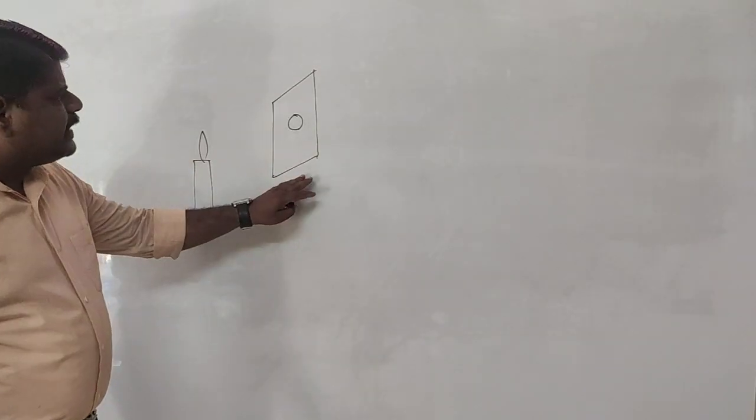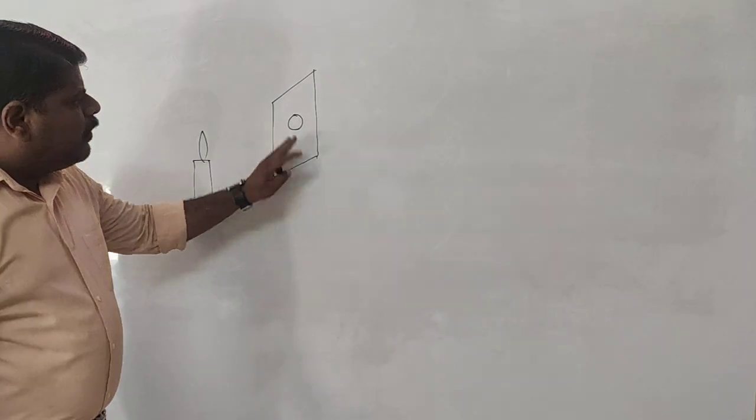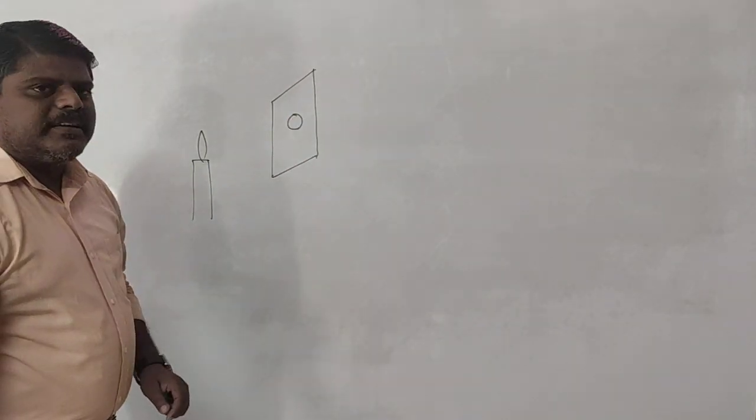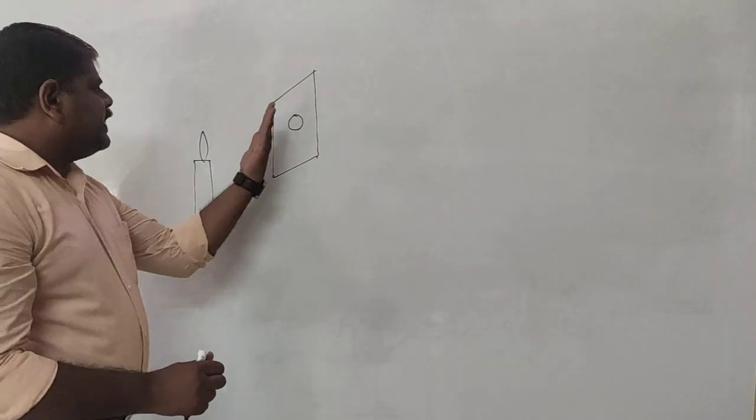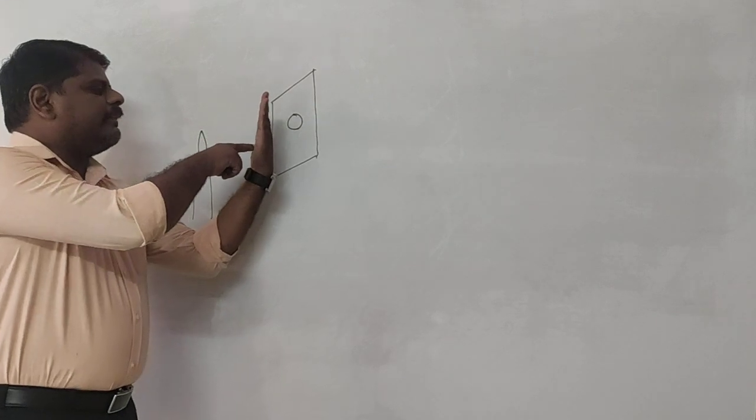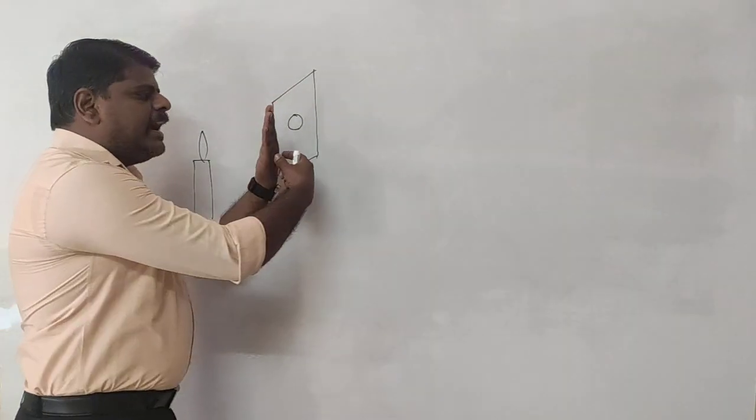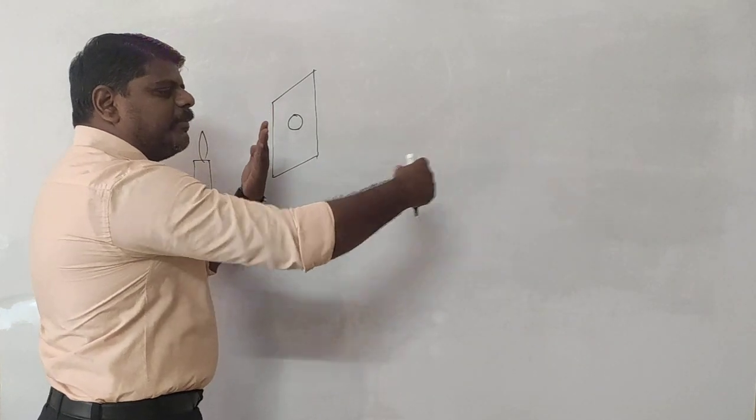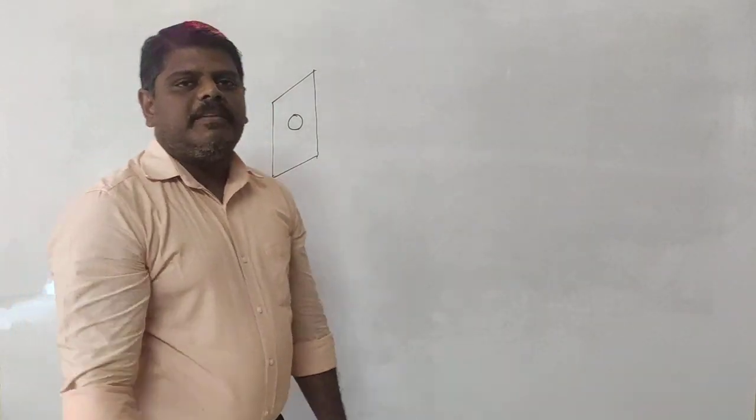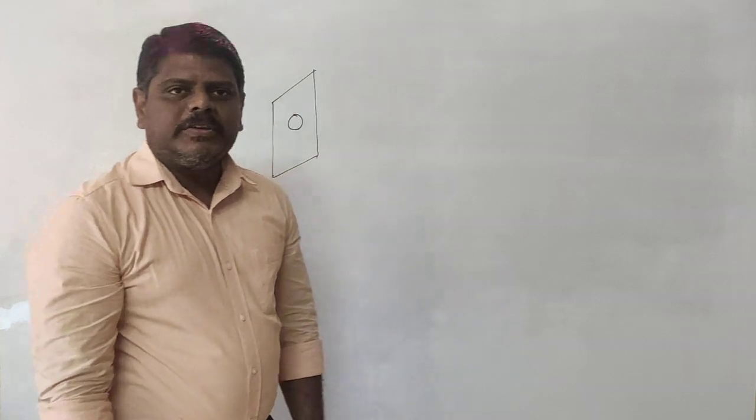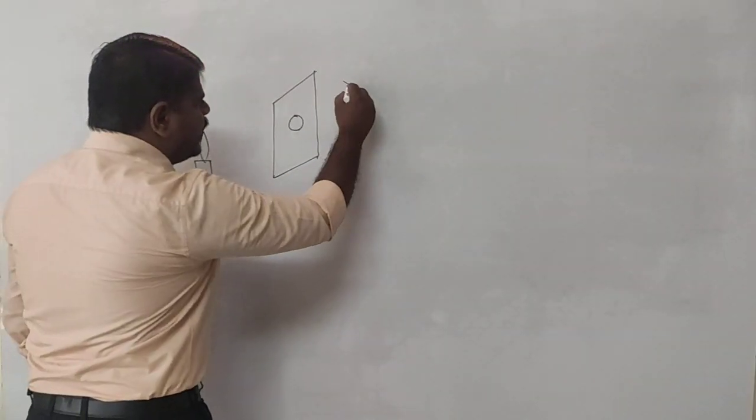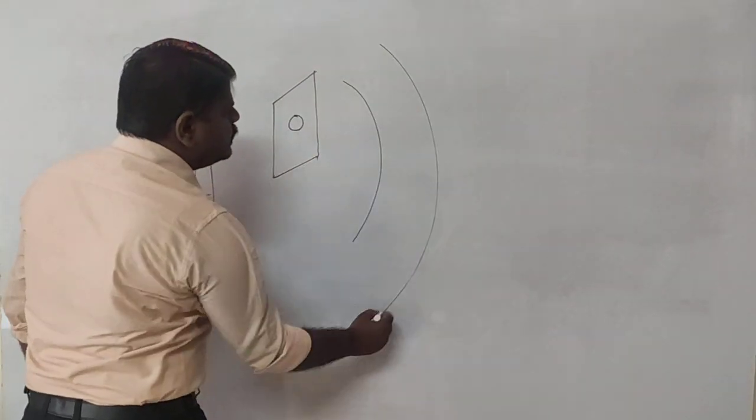When I arrange a circular slit, what happens? If I arrange a screen like this with a circular slit, the light will pass through the circular slit, and whatever waves are coming out belong to the spherical waves, and the spherical waves are going to travel like this.